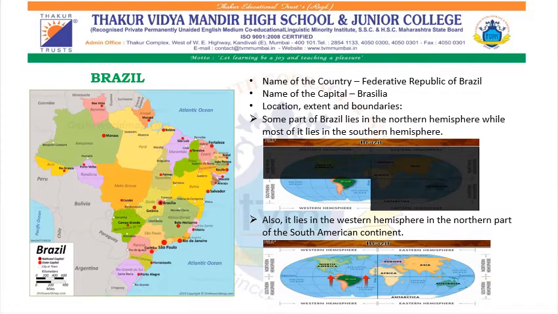Now we are going to study about Brazil. This country is known as Federative Republic of Brazil. Its capital is Brasilia. Some part of Brazil lies in the northern hemisphere while most of it lies in the southern hemisphere. Also, it lies in the western hemisphere in the northern part of the South American continent.